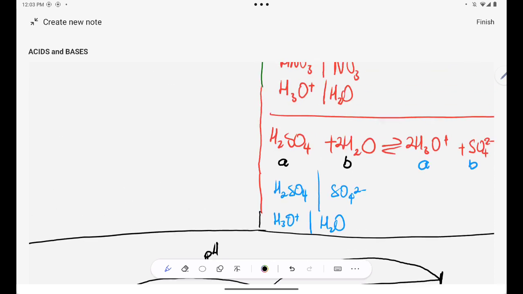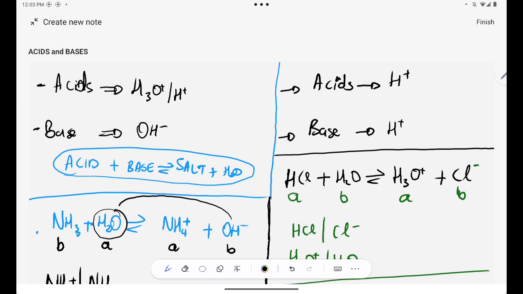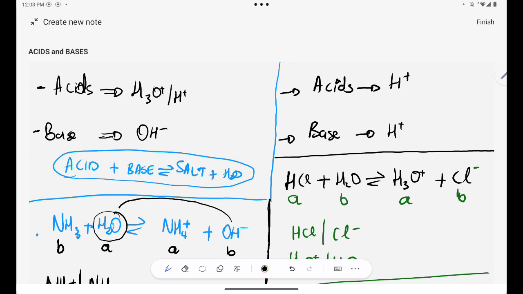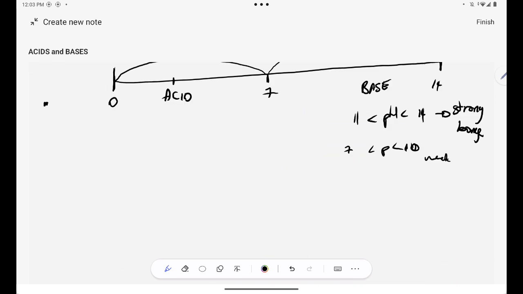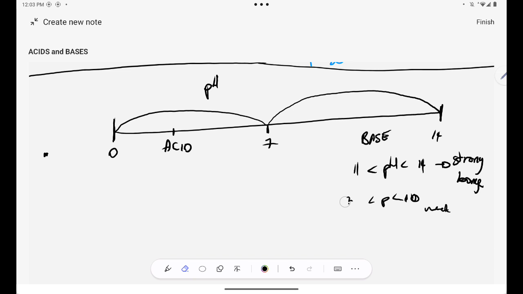Please, guys, remember that whenever we gave a definition, we said according to Arrhenius, an acid is a substance that produces a higher concentration of hydronium ions. Remember that? So it doesn't mean that if something is an acid, it doesn't have hydroxide ions. It does have hydroxide ions, but their quantity is so small that it may be negligible. Are you together?